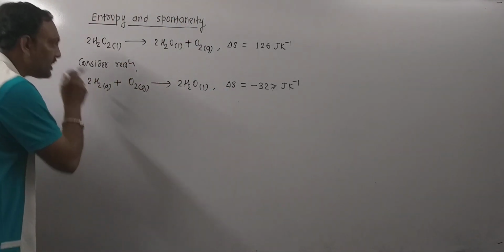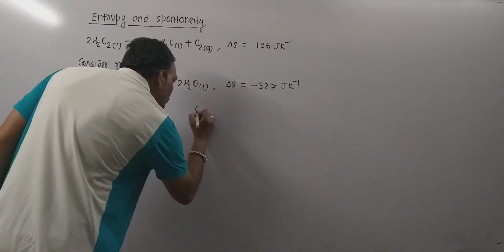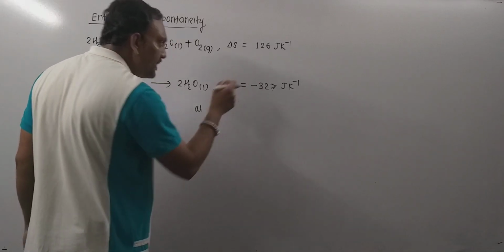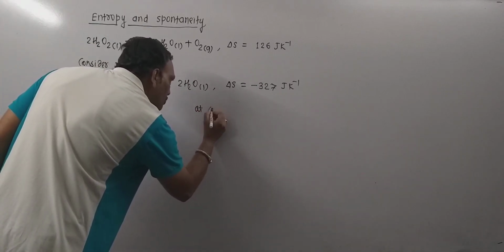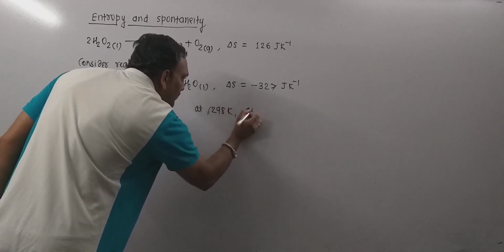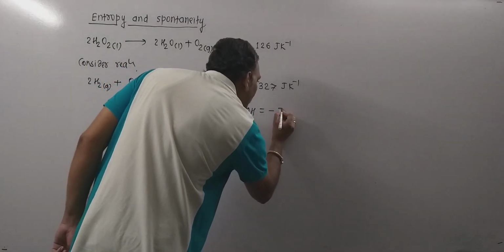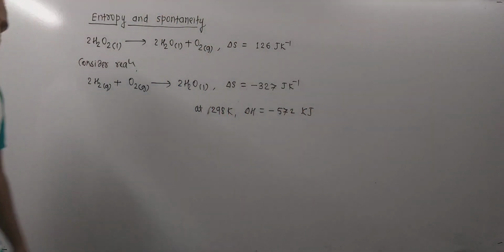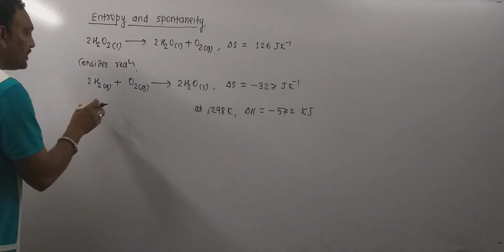Now consider the same reaction, formation of H2O liquid, at room temperature, 298 Kelvin. We have already discussed that the entropy change comes to minus 327 joule per Kelvin, and at 298 Kelvin, the enthalpy change for this reaction is recorded as minus 572 kilojoule. Now, first of all, we need to calculate the entropy of the surroundings for this specific reaction.